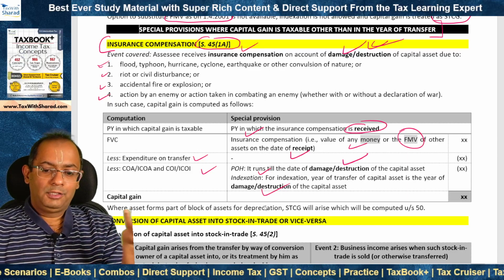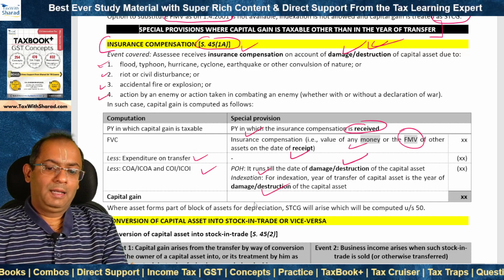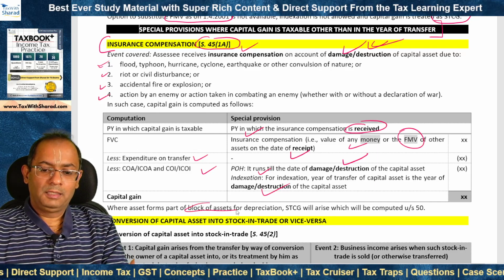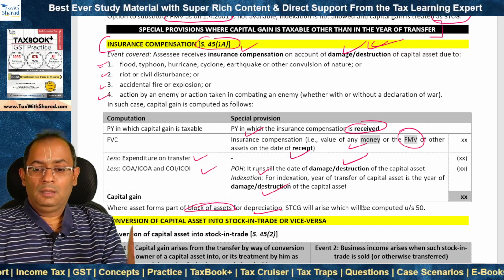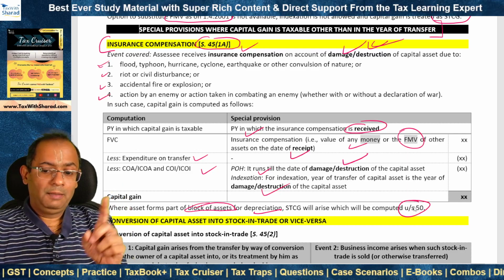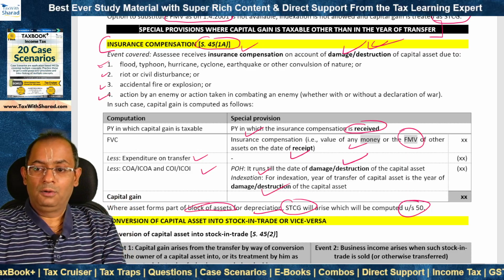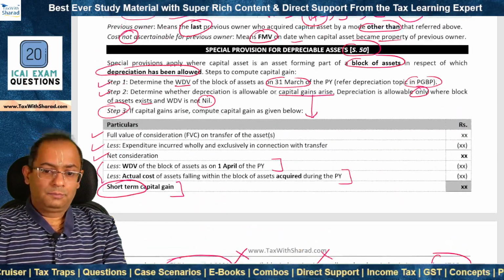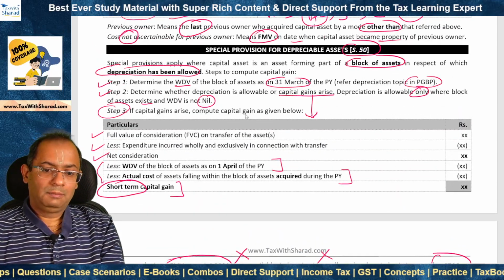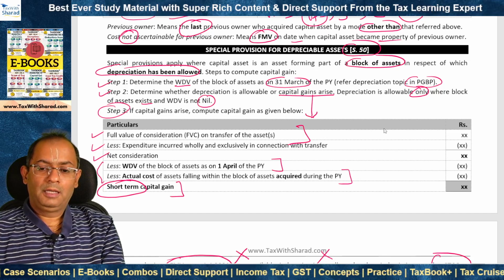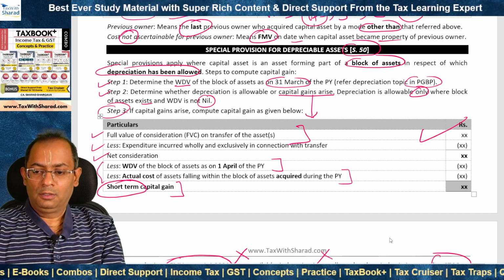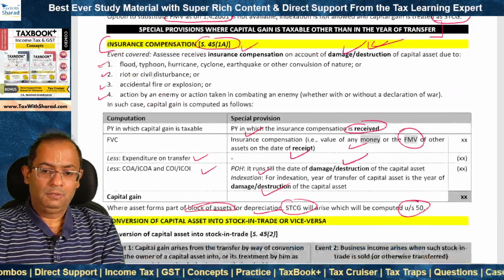Now, where it is a case of the capital asset forming part of block of assets for depreciation purposes, we have noted that section 50 applies, and then short-term capital gain arises, and the computation is made accordingly. So the computation is made as we discussed some time back, and in this particular case, the full value of consideration is what? The amount of insurance compensation. Rest of the things remain the same.